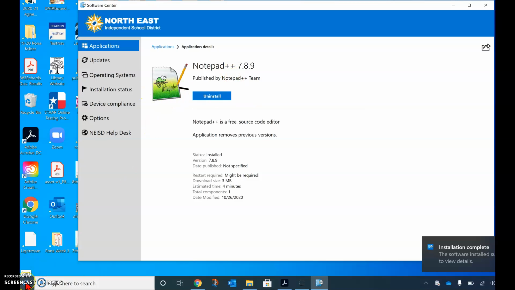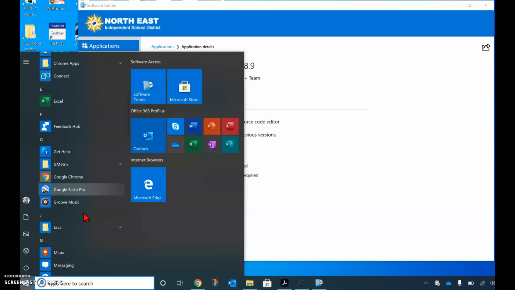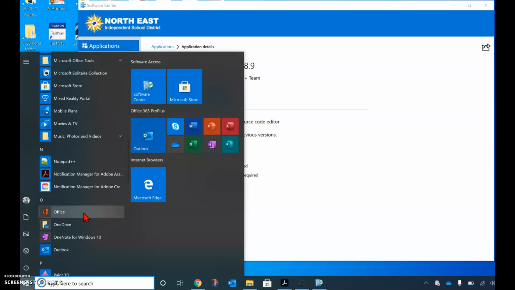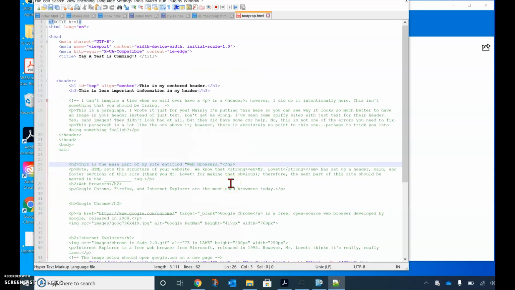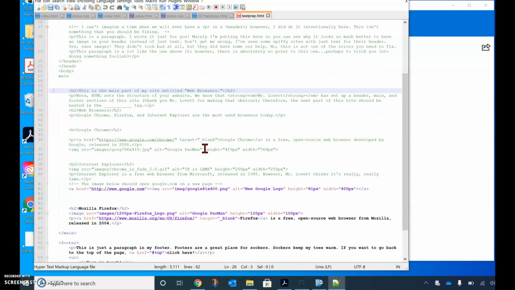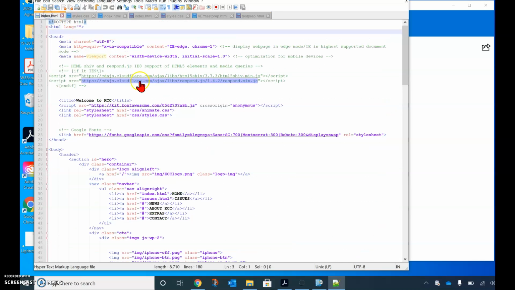So we're going to go down here to our start menu. And then we are going to find the software here. And you will see that you have Notepad++ is now running on your machine.